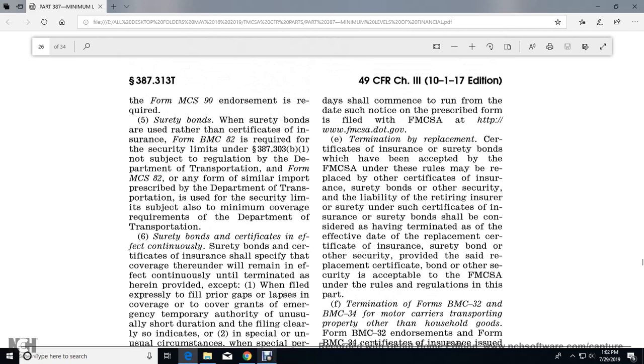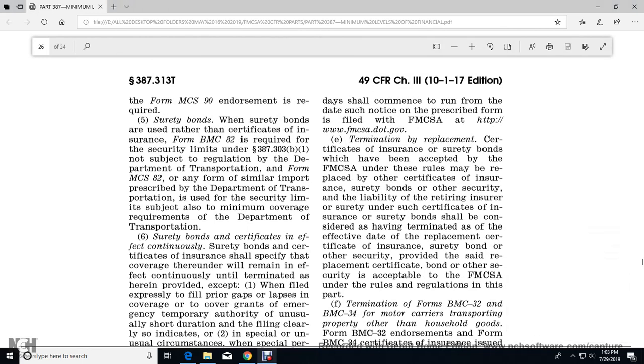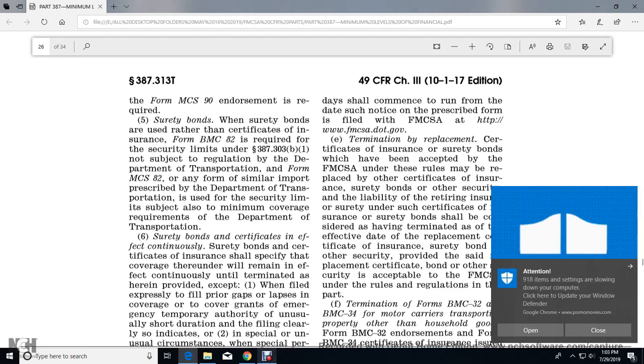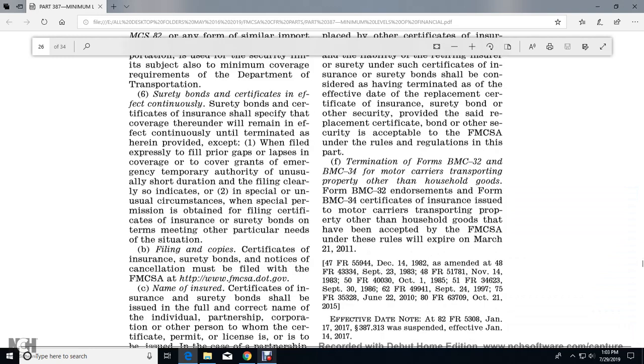Determination of the replacement certificate insurance surety bonds that have been accepted by the Federal Motor Carrier Safety Administration under the rules to replace the certificate insurance surety bonds of the security liability of the retiring insurance surety under the certificate. Insurance surety bonds shall be considered as having terminated as of the effective date of the replacement certificate, bond, or other security replacement, under the rules and regulations in this part.